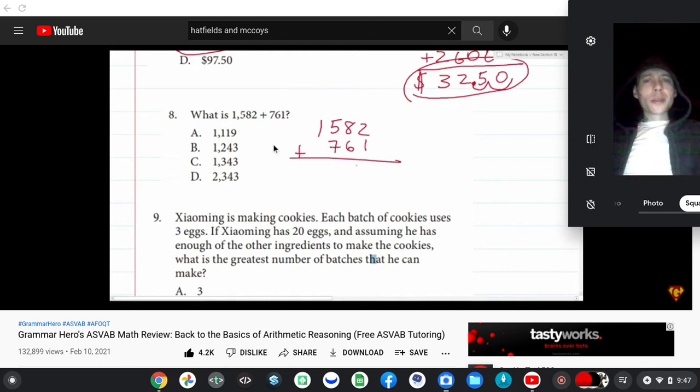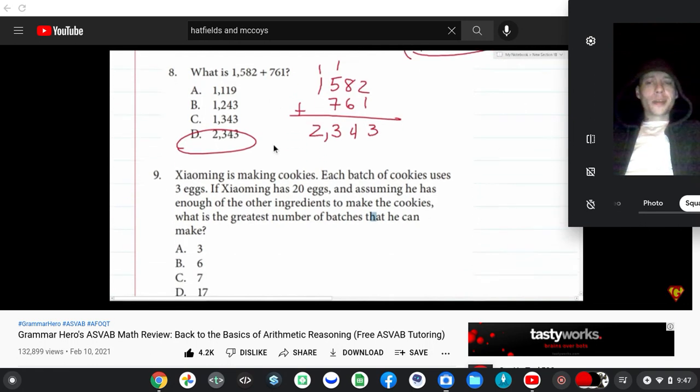3, 2 plus 1 is 3. 8 plus 6 is 14, so we're going to have to carry a 1. 7 plus 5 is, well, technically 13. 7 plus 6, so we know that's going to be 13. Carry a 1. 1 plus 1 is 2. So we can see this is 2,343, which is D. Okay, so that's the answer.